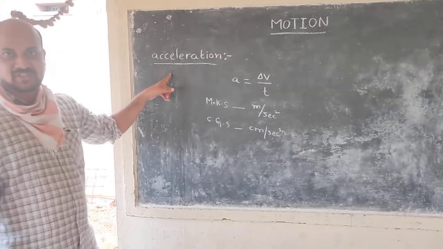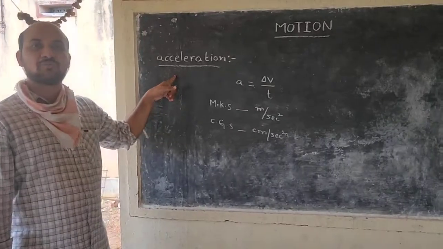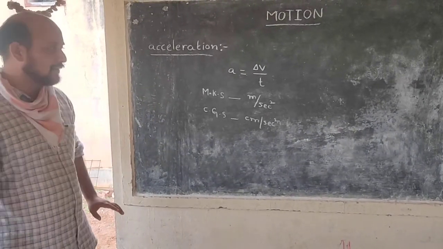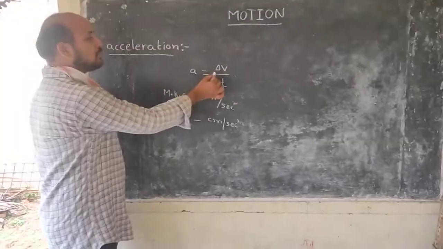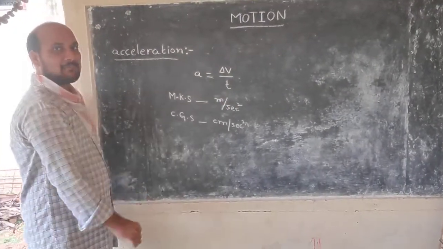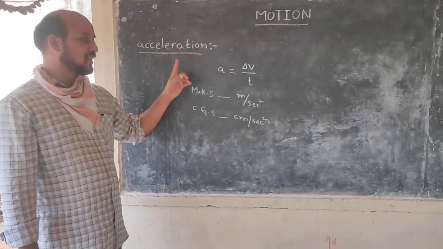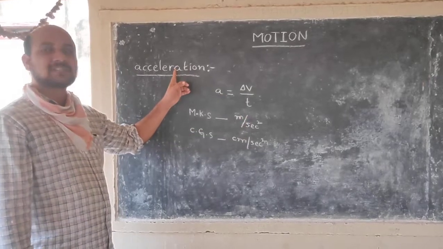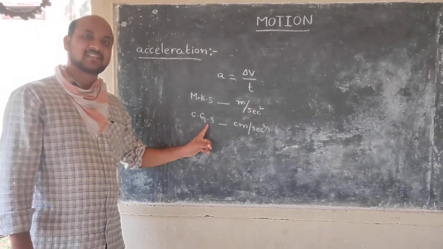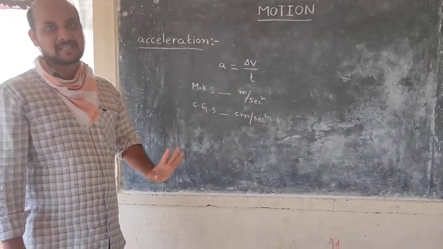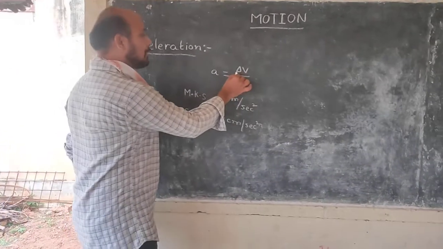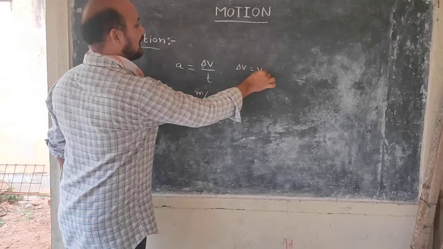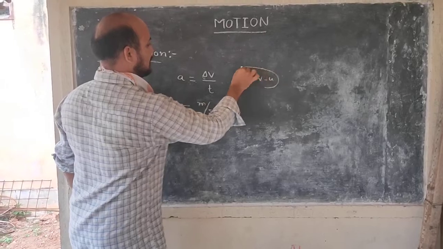What is acceleration? The rate of change of velocity of an object is called the acceleration. Acceleration is equal to change of velocity by time. The unit in the MKS system is meter per second square, and in the CGS system it is centimeter per second square. Delta means change. Delta V is nothing but final velocity minus initial velocity.